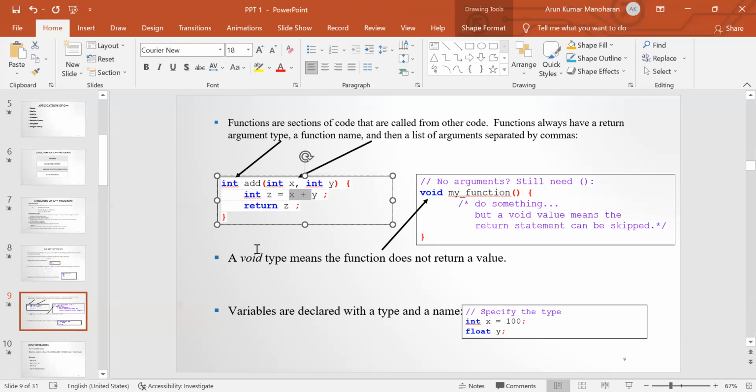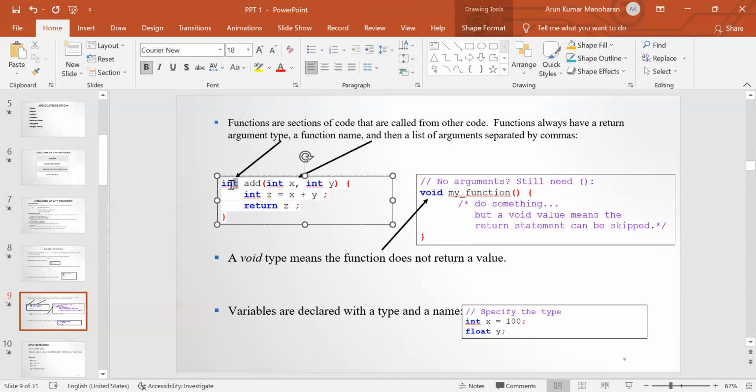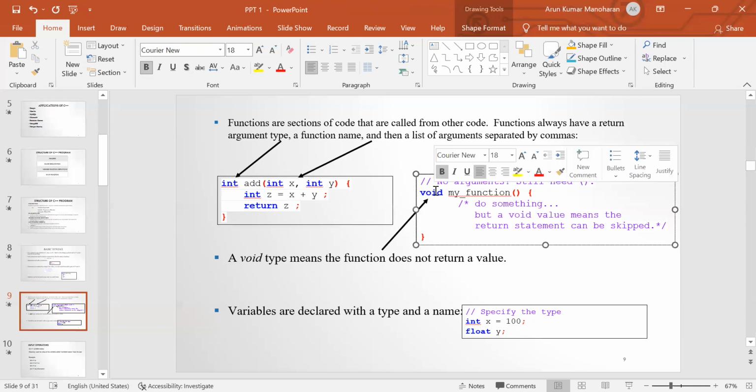The next one, a void type, means this function does not return any value. Here we are using an integer type, so that function will return some integer value. But this void type means the function does not return any value. Here the function is my_function, which we have defined with a return type of void, so it does not return any value.